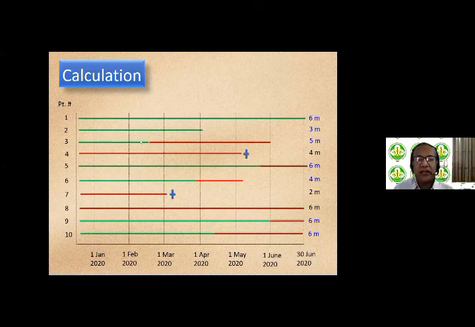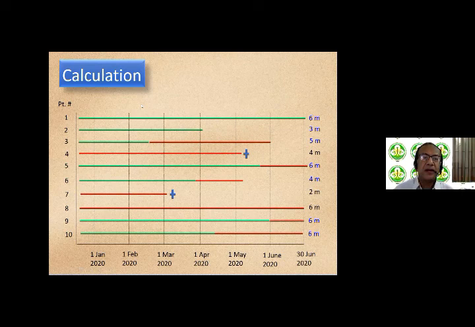When green turns to red, it means initially the patient was non-diseased, but became diseased somewhere midway. And we are assuming it's a chronic disease, so the patient continues to remain diseased. If the patient starts off as being red, like in patient number 4, it means the patient was diseased even to begin with. If there is a blue cross at the end of the line, it means the patient died during the observation period. So we have 10 patients who have varying events happening during the period of observation.